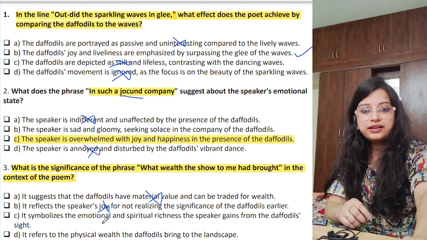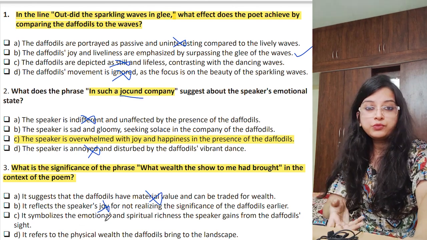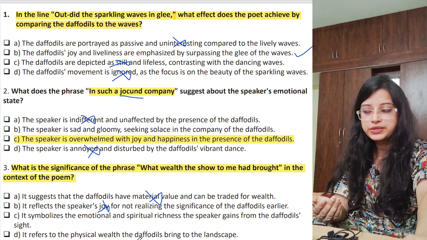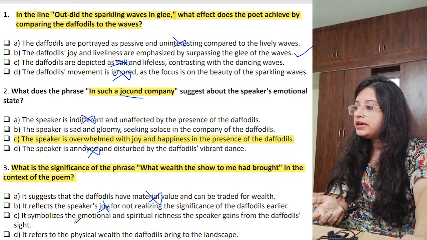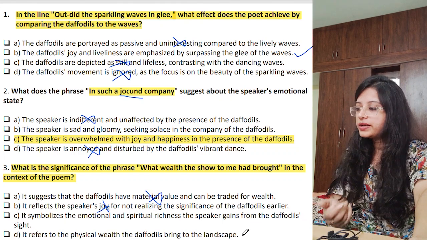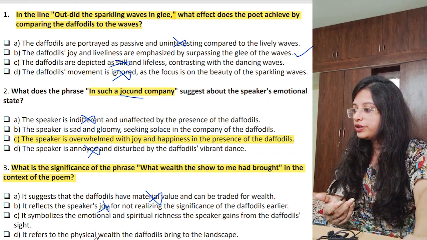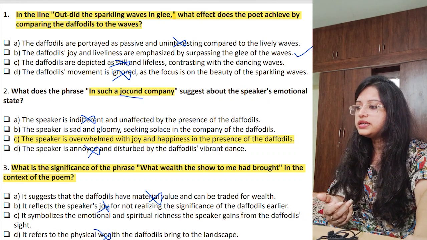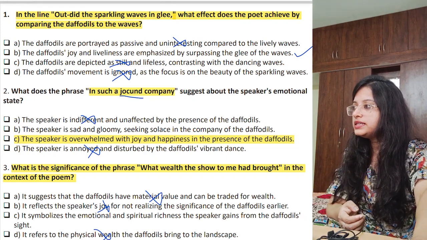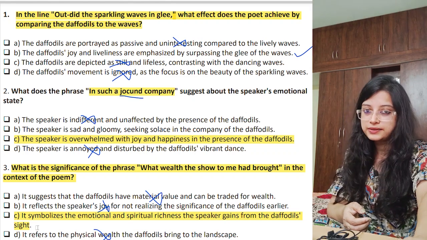No, he feels that at that moment he was unaware that later on these daffodils would give him a lot of happiness. So that is not joy. It symbolizes the emotional and spiritual richness the speaker gains from the daffodil sight. Can be correct. It refers to the physical wealth. Did daffodils provide him money? No. So no physical wealth, only emotional happiness. So option number C is correct.